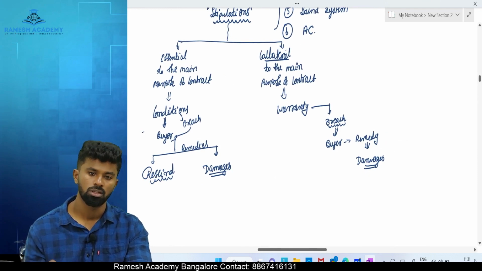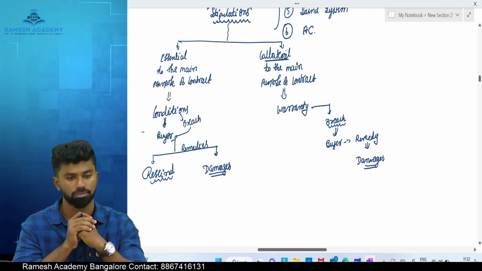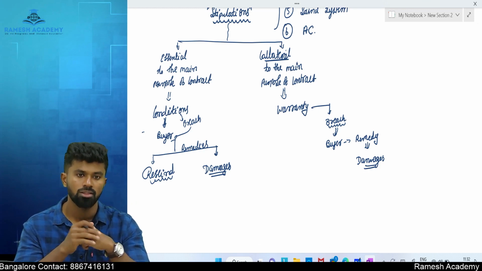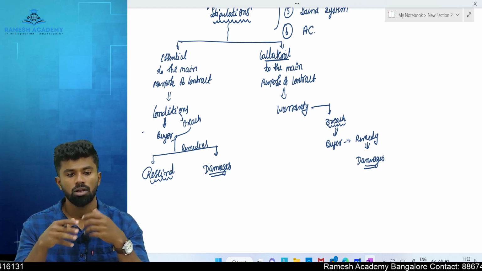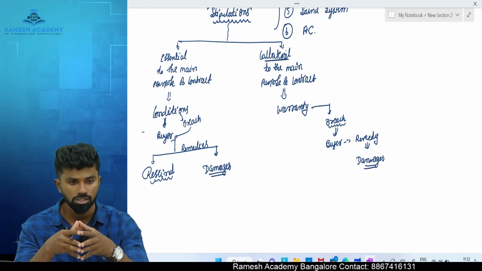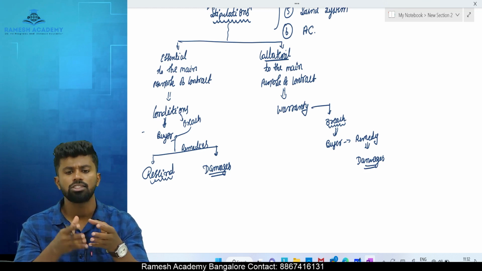I repeat, out of so many stipulations in a contract of sale, there may be a few which are most important, and a few which are not so important, that is, collateral. Whatever is essential is called conditions.